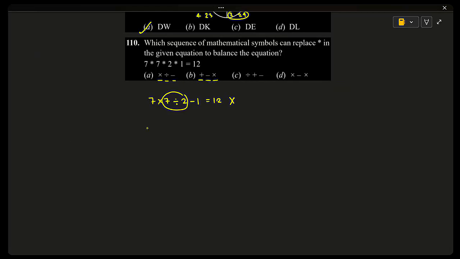Plus minus into 7 plus 7 minus 2 into 1 is equal to 12. So I think this is correct because 7 plus 7 is going to be 14. 2 into 1 is equal to 2. 14 minus 2 is going to be 12. Option B is giving. So check option C and D. So that will not match. And option B is correct. And going with 111 question.